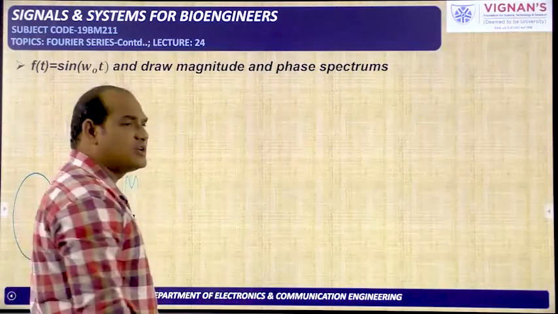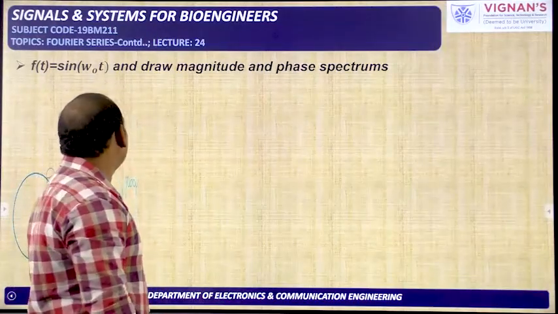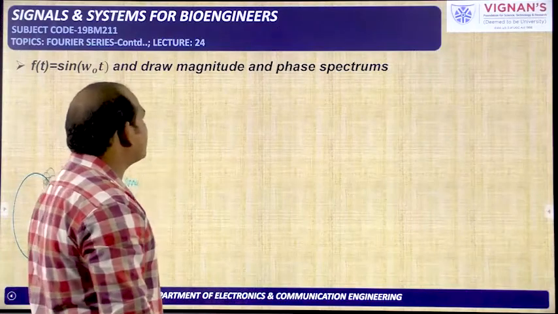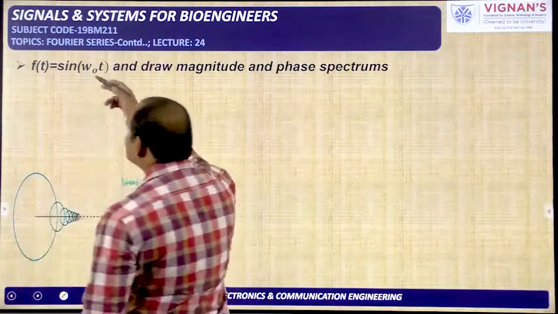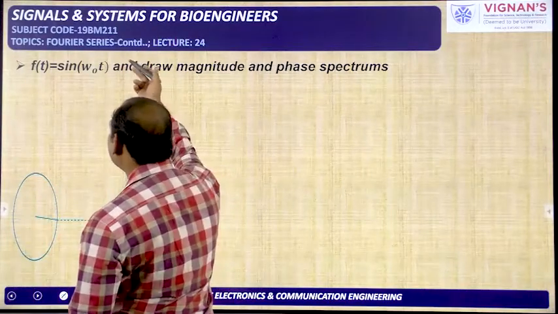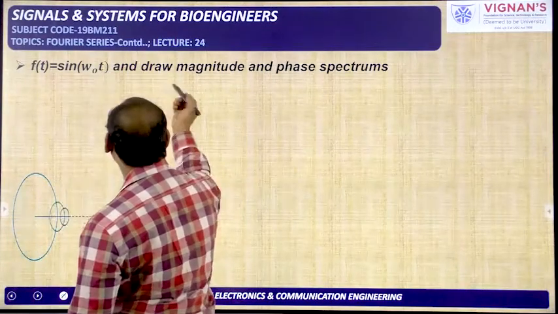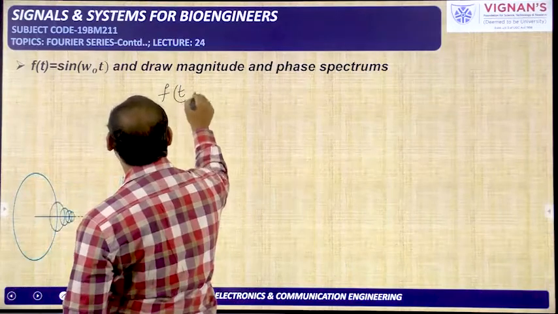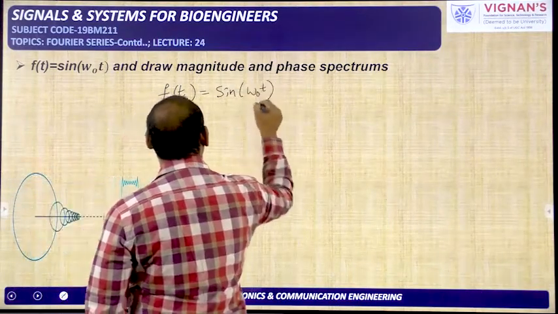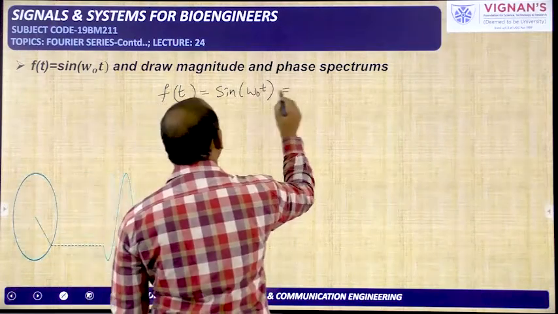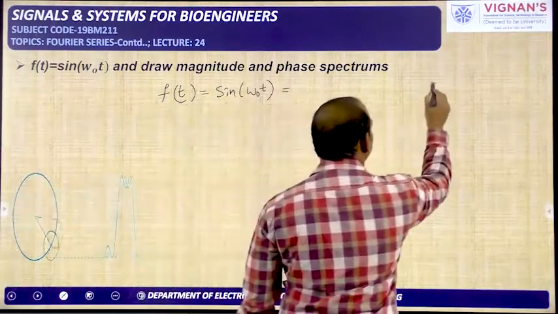Now f of t is equal to sine of omega naught t, and draw the magnitude and phase spectrums of this particular signal. Already we know f of t is equal to sine of omega naught t because it is in the continuous domain, it is a periodic signal. So f of t is equal to sine of omega naught into t. And this one we can write, it is like sine theta.